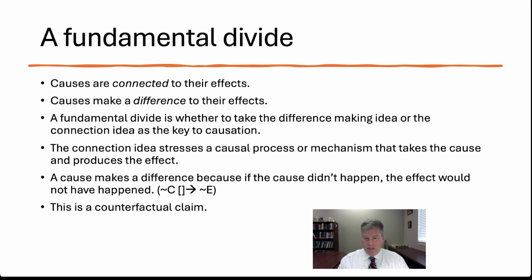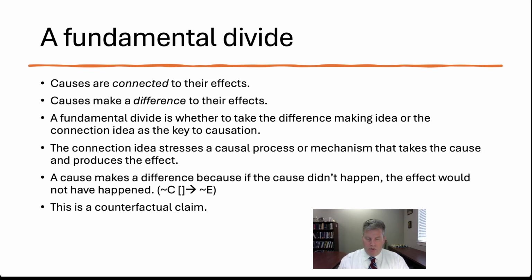Another, very different idea is that causes make a difference to their effect. What we'll see in a minute is that with causes, it's often the case that if the cause hadn't occurred, the effect wouldn't occur. A fundamental divide in how one thinks about the nature of causation is whether they take the difference-making idea or the connection idea as the most basic, or as the key to causation. If you take the connection idea, you're going to be attracted to accounts that stress a causal process or a mechanism whereby the cause produces the effect.